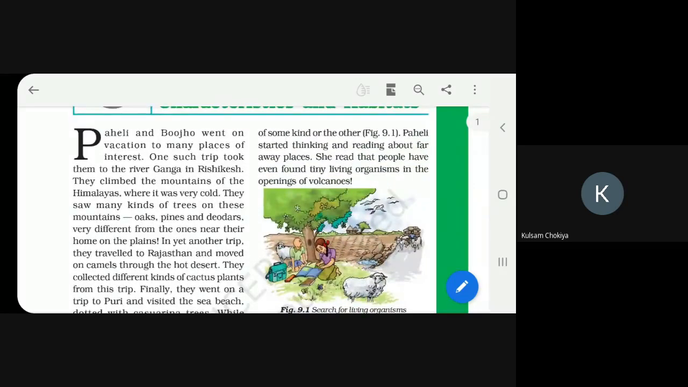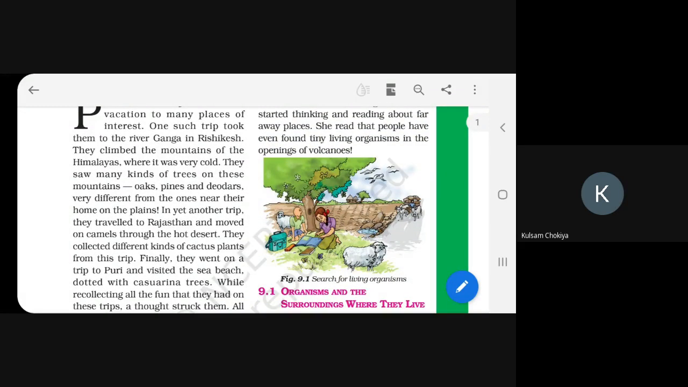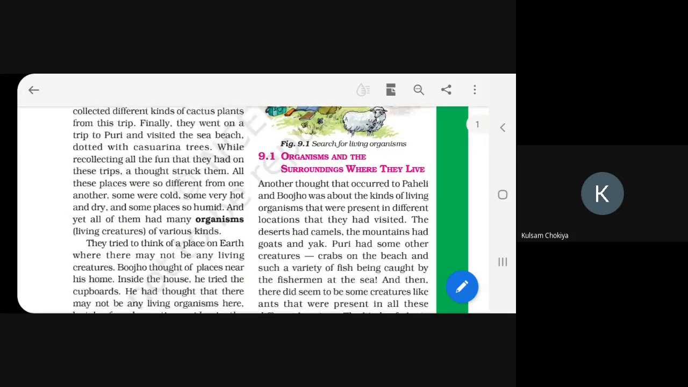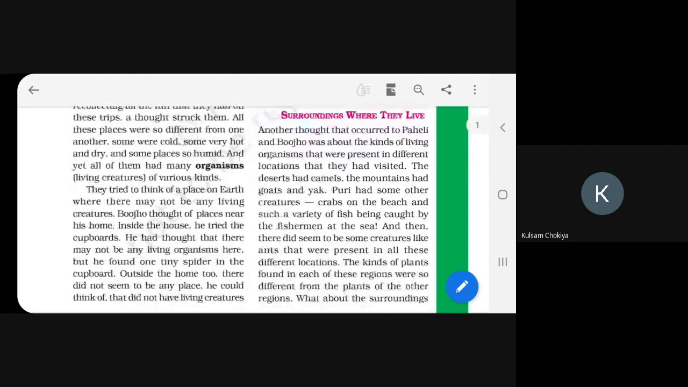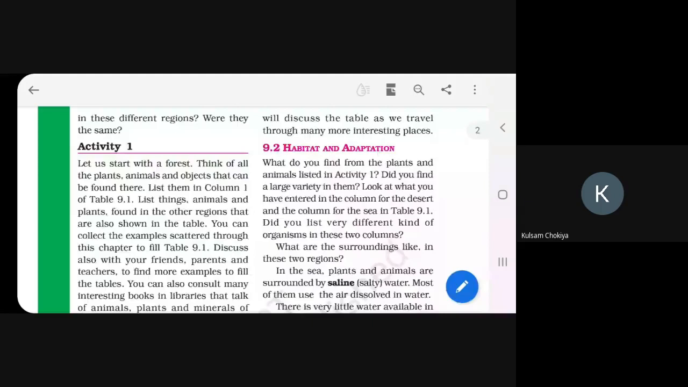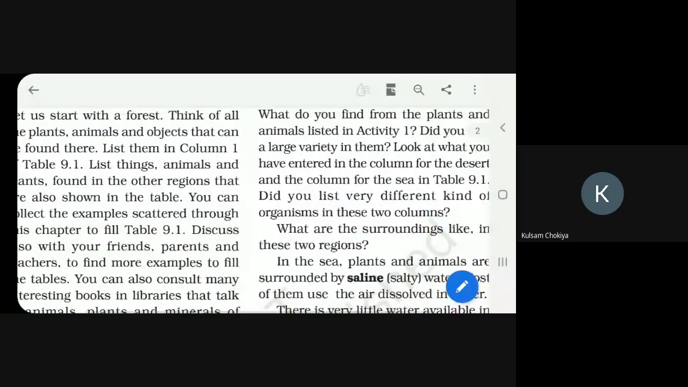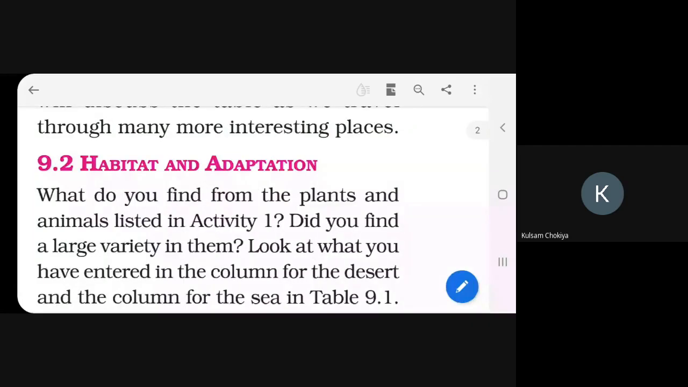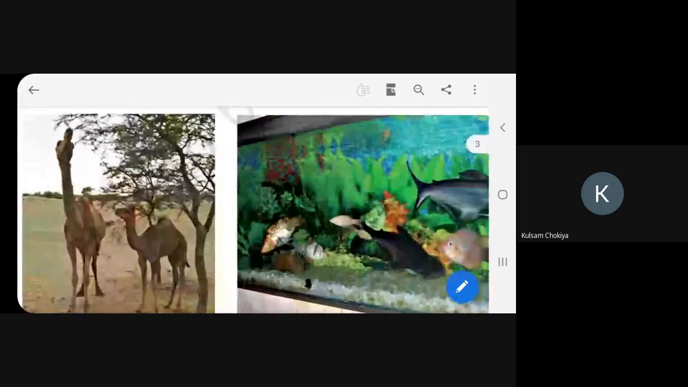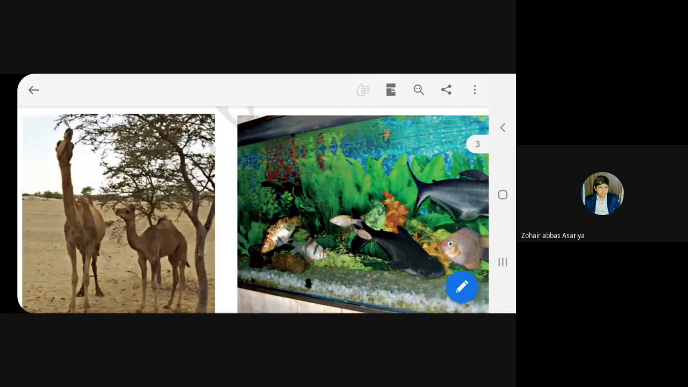We began the chapter with Paheli and Boojho's trip, correct? And we have even learned from different observations that they visited different regions, and in the different regions they found different kinds of organisms. Then afterwards, with different activities and examples, we learned what is meant by the words habitat and adaptation. We learned this with two main examples, the camel, a terrestrial one, and the fish, an aquatic one. With the example of the camel and the fish, we learned about adaptation also.